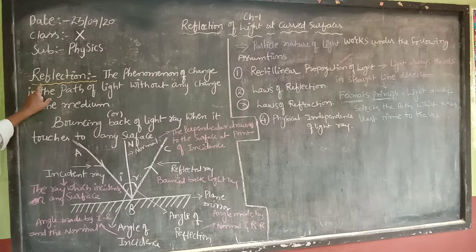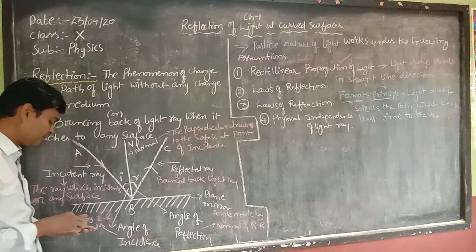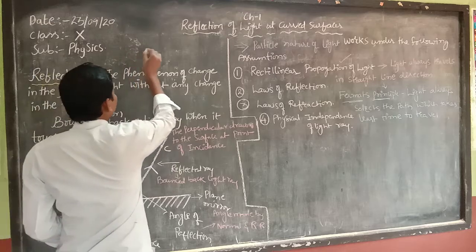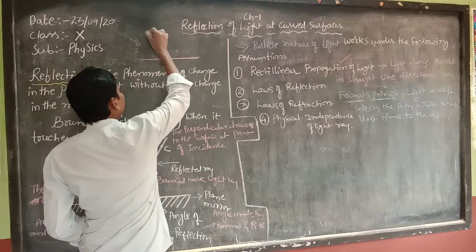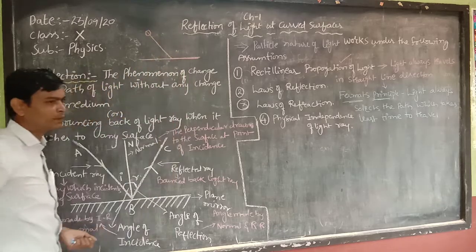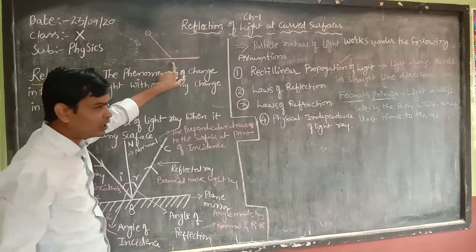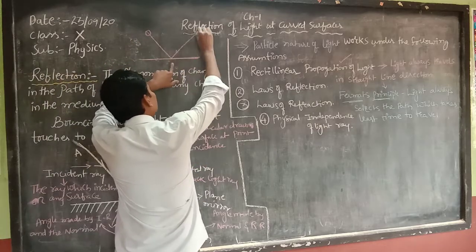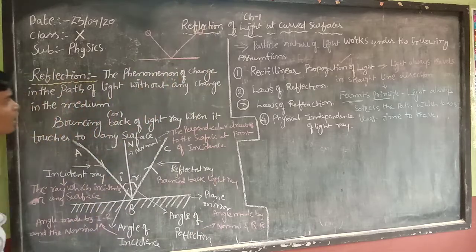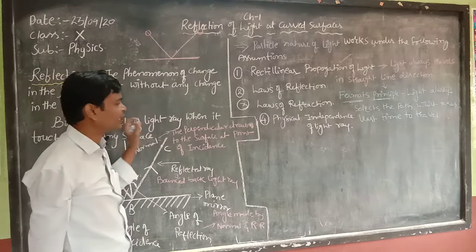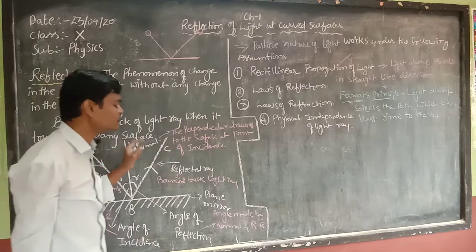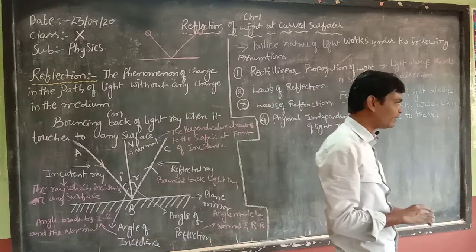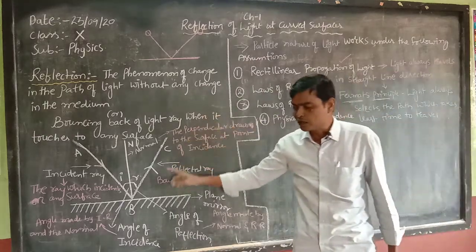Reflection means, as I said yesterday, when you are playing with a ball, for example, this is a ball. If you throw the ball towards the wall, what happens? After touching the surface, the ball bounces back in the opposite direction. Here also the same thing. Bouncing back of light ray when it touches any surface is called reflection of light.